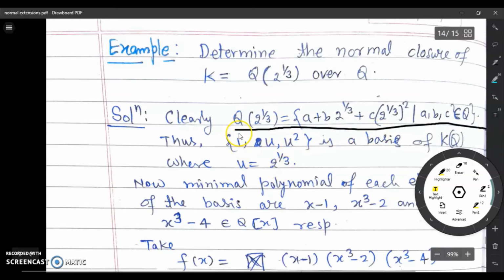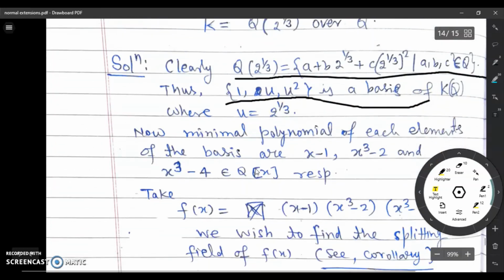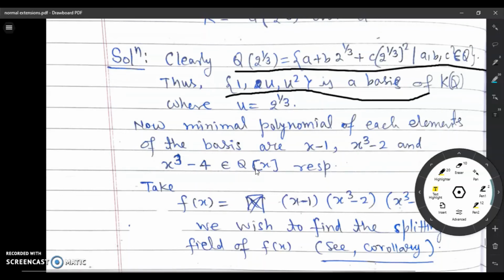Then we can say this field is generated by 1, u, u square. Now observe the minimal polynomial of each element. The minimal polynomial of 1 is x minus 1. The minimal polynomial of u, that is 2 power 1 by 3, is x cube minus 2. The minimal polynomial of u square will be x cube minus 4.